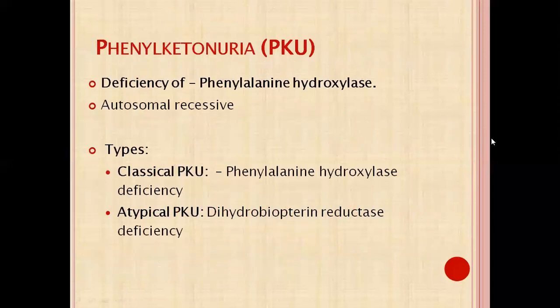Now, phenylketonuria is an autosomal recessive disorder, and the enzyme deficient is phenylalanine hydroxylase. If there is a question on what enzyme is deficient in phenylketonuria, you have to remember that that is the case of classical phenylketonuria. So always say the first enzyme deficient is phenylalanine hydroxylase. So what are the types of phenylketonuria? One is classical PKU and the second is atypical PKU. As you know, in classical phenylketonuria the enzyme deficiency is phenylalanine hydroxylase, and in atypical phenylketonuria the enzyme deficient is dihydrobiopterin reductase.